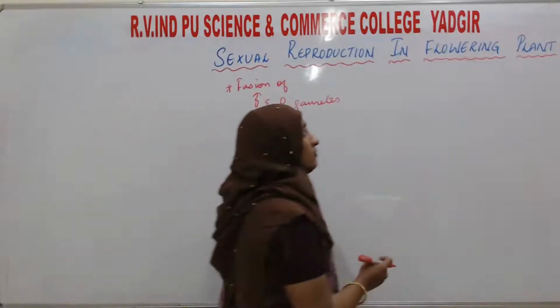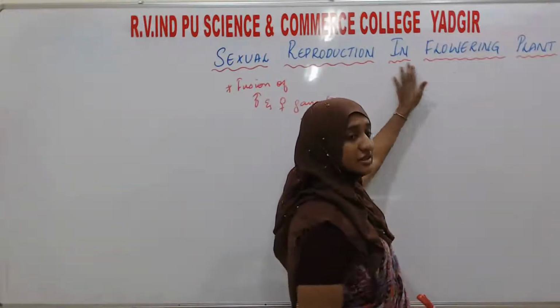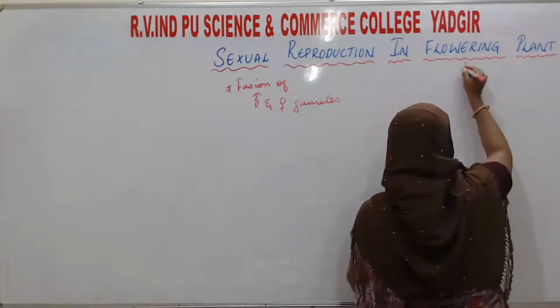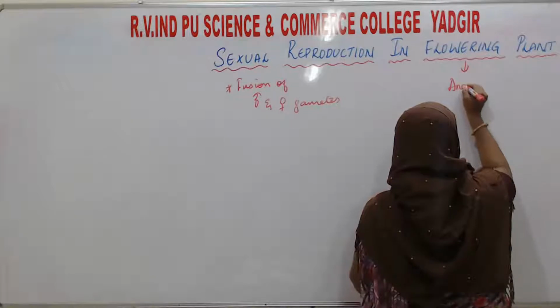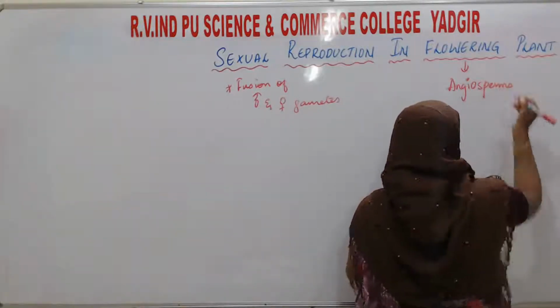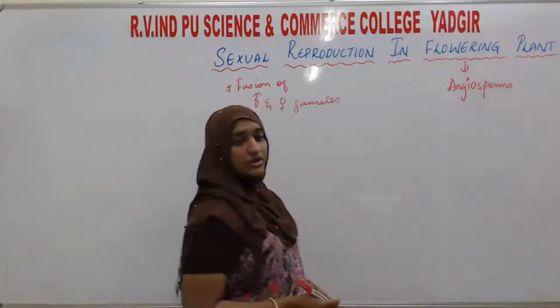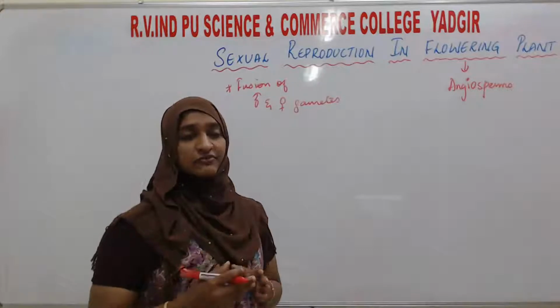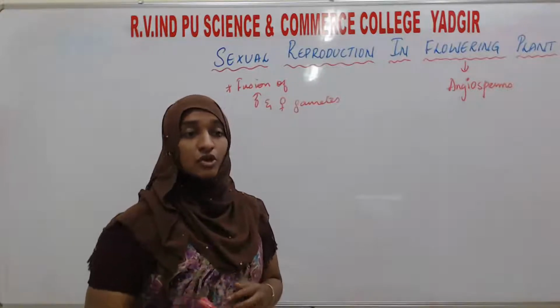Okay, then in whom are we studying? In flowering plants, which are also known as the angiosperms. You have already studied about the classification of plants. Angiosperms are the flowering plants, gymnosperms are the non-flowering plants.